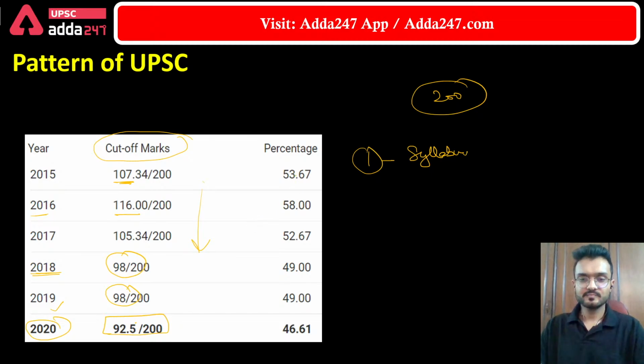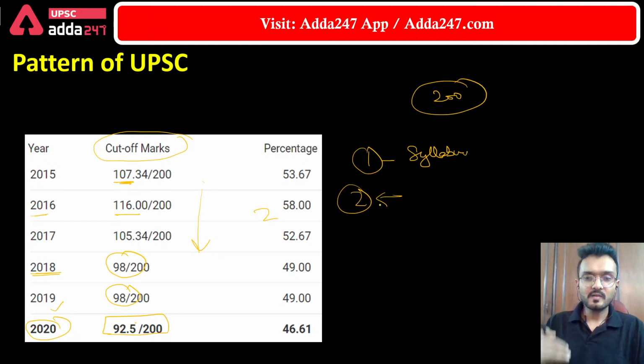Apart from that, the areas which were generally regarded as the scoring areas, those subjects or those areas, their difficulty level is increasing day by day. So we will see how to excel in the prelim stage so that we can write the mains exam.